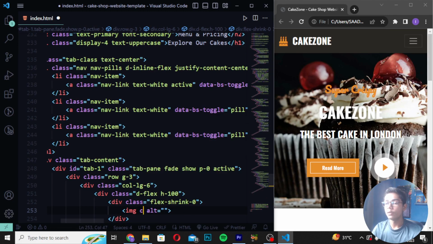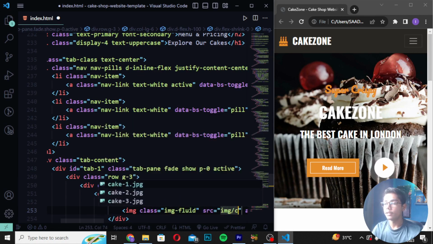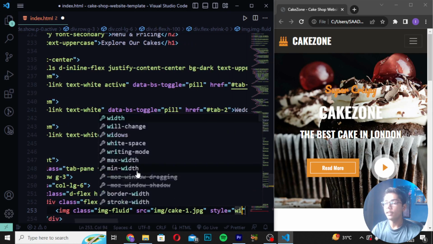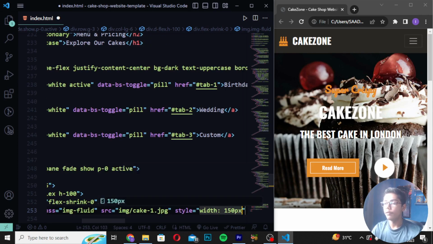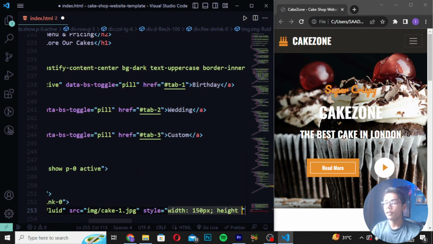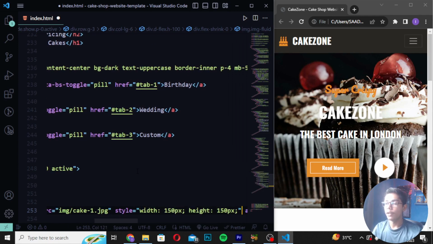Then remove the src first of all and create class in the place of it, in which I will be writing img-fluid, and then I will be writing src img/team1.jpg. Now you have to just write here style equal to width, and I will be writing 150px, and write here height, in which I will also be writing 150px. Now here I will just change this 150 to 85px like this.